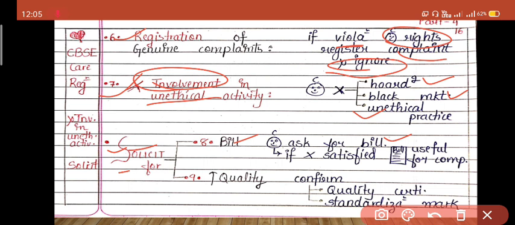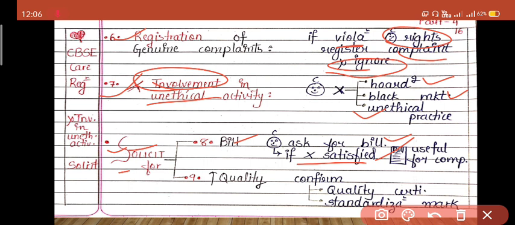For example, at a petrol pump, when we go to fill up the petrol, we will fill it for 100 or 200 or 300 or whatever the amount is, but it will be more than 100. Legally you can ask for a bill for the purchase of goods which is more than rupees 100, but we never ask for the bill over there. So if the consumer is not satisfied with any kind of service or product, then without a bill he can't complain because he is not having proof for that transaction.